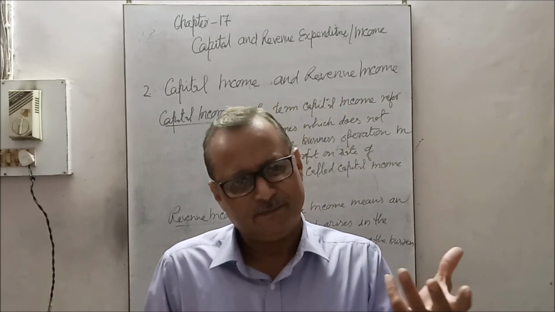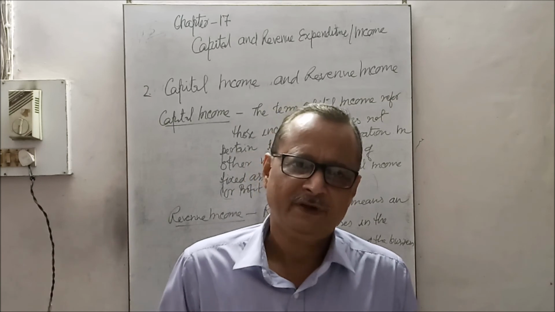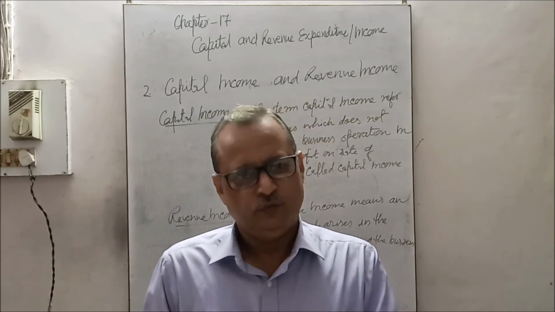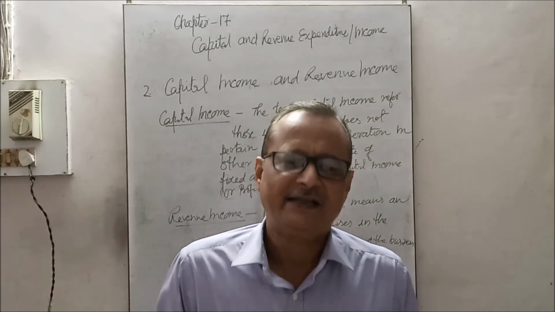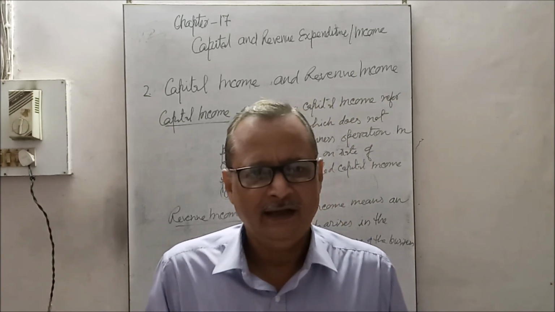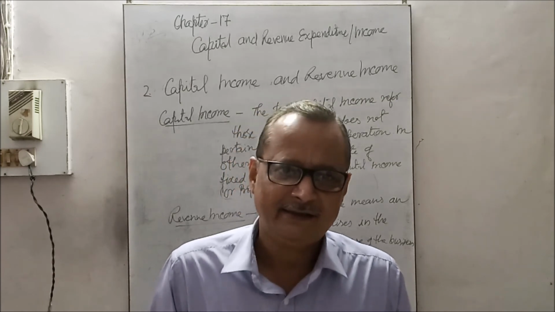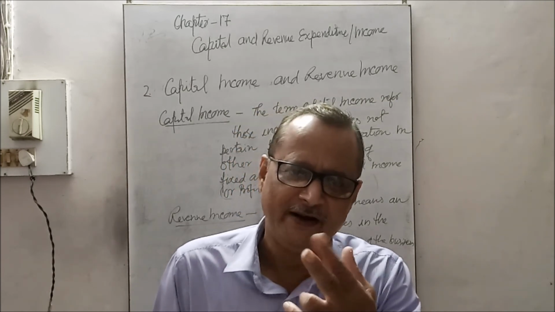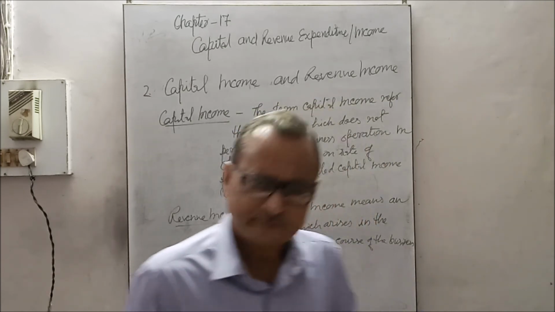Suppose a building was purchased for 10 lakhs. Now you wanted to sell it after some period of time, because you wanted to own another building, and it is sold for 12 lakhs. So 2 lakh is the profit, it is called capital income.